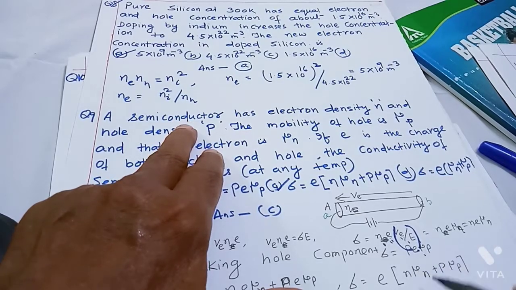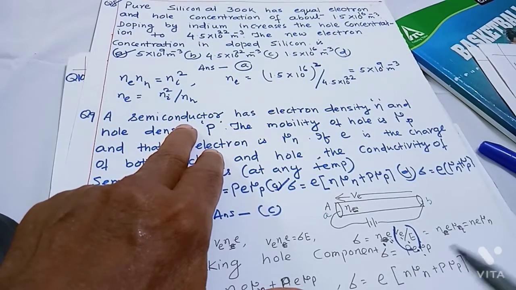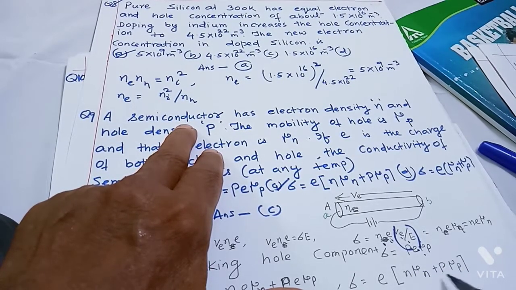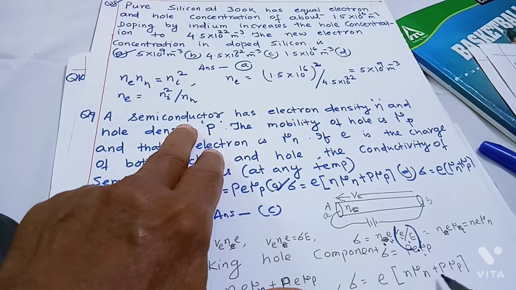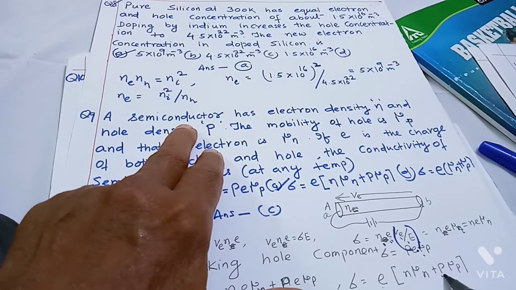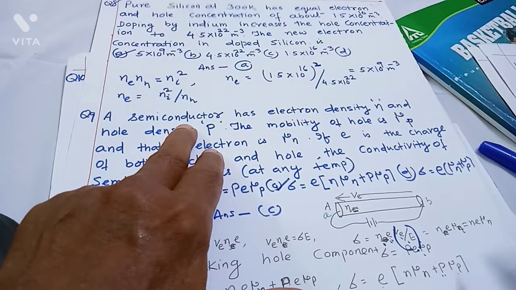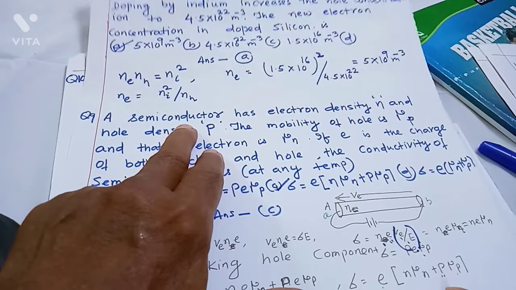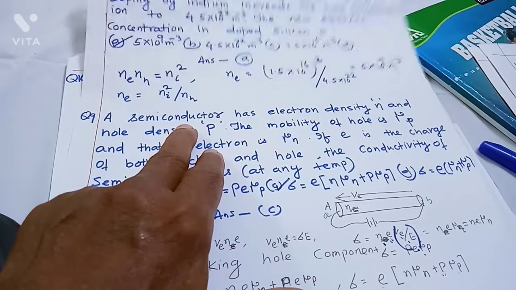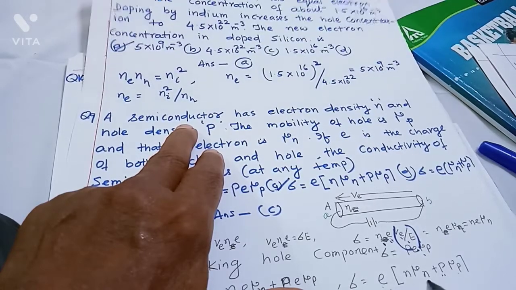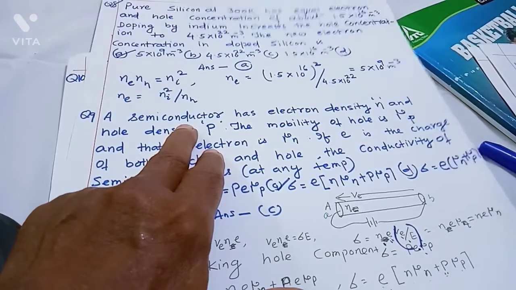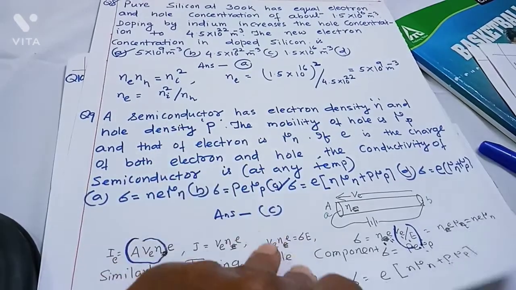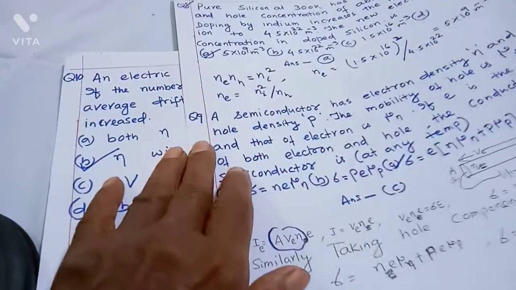Similarly, we can show that the conductivity due to the motion of holes is sigma equals e P mu P, that is the hole concentration and its mobility. In the semiconductor the current flow is due to both charge carriers, electrons and holes. So sigma equals e times N mu N plus P mu P. So the choice is C.